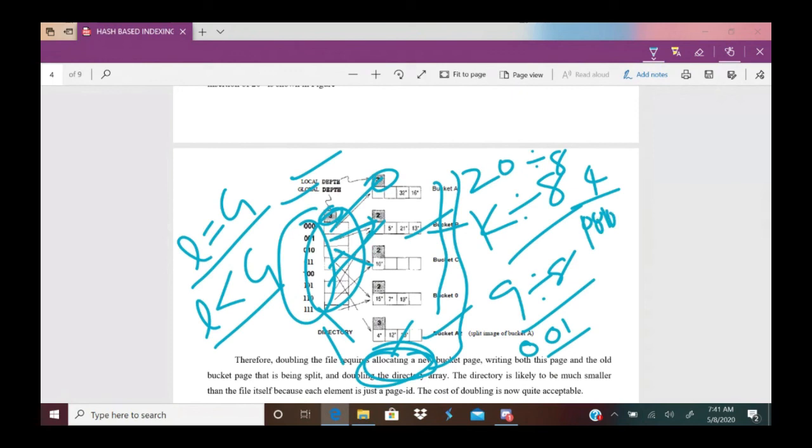So 20 is available in the bucket pointed to by 100. Here 20 is found, so perform the deletion. So for each index, you have to show how search is done, how insertion is done, what the cases are during insertion, and how deletion is performed. This is extendable hashing.